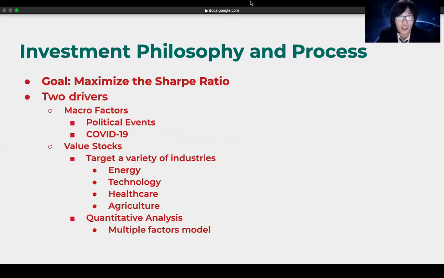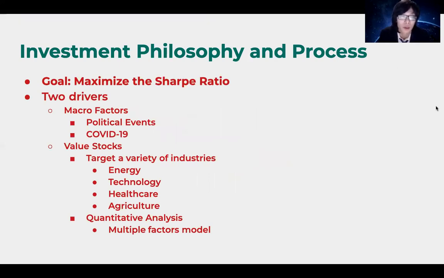Okay, thank you for your introduction. Let me talk about our philosophy and the process to construct the portfolio. Our purpose in the whole process is to maximize the Sharpe ratio and reduce the volatility of the portfolio. We believe that macroeconomics would have a huge effect on the financial market, especially this year. The consequence of the presidential election could influence several industries, like energy, high tech, and medical care. So we hope to diversify the portfolio as much as possible and reduce the beta to zero.